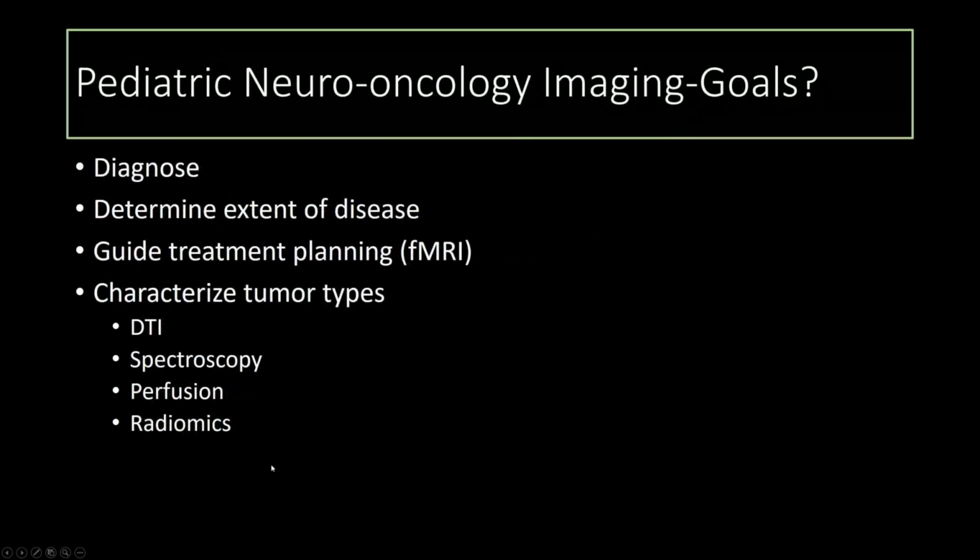So what are our goals in pediatric neuro-oncologic imaging? First and foremost, we're diagnosing and determining the extent of disease. And can we take our imaging further? Can we guide treatment planning with things like fMRI and characterize tumor types based on molecular diagnosis? Can we use advanced imaging like DTI, spectroscopy, perfusion, and radiomics to really help us beyond what our conventional images can provide for us?